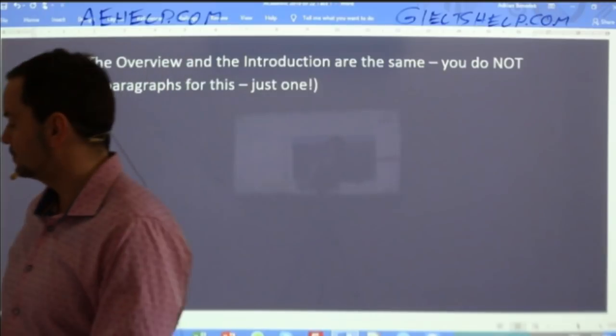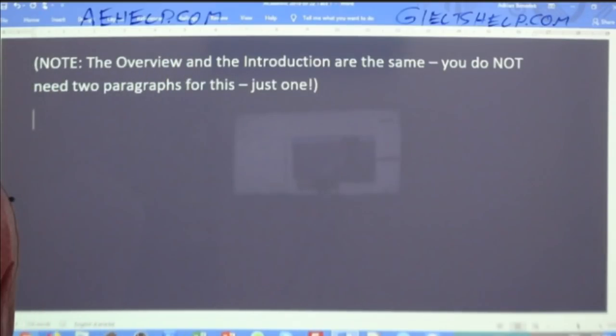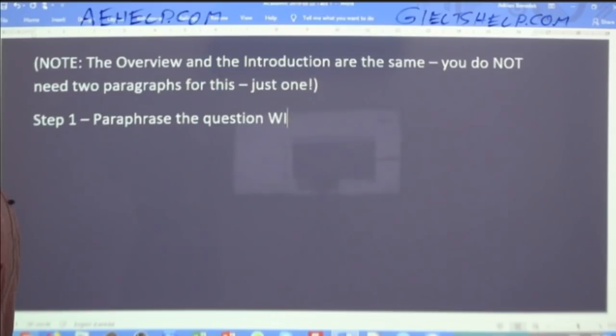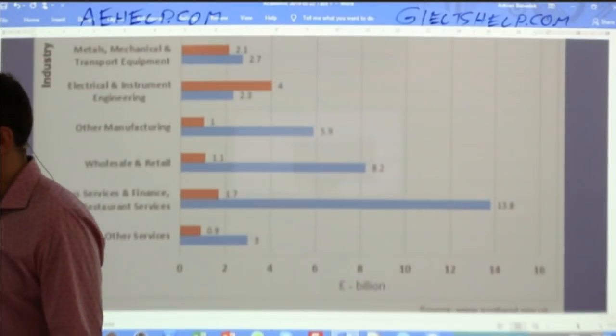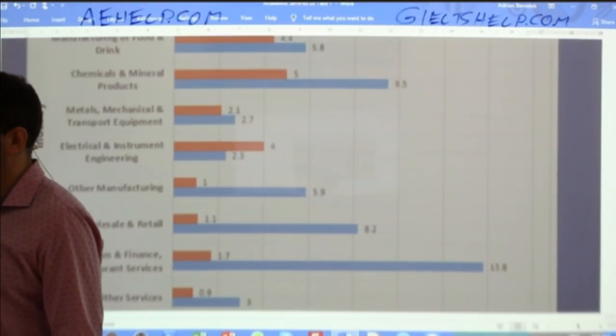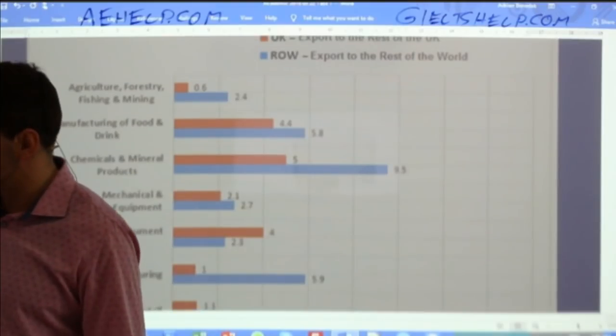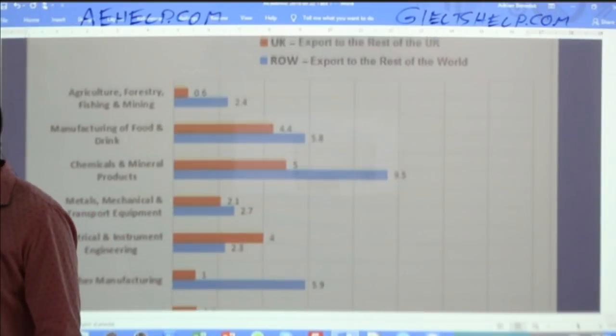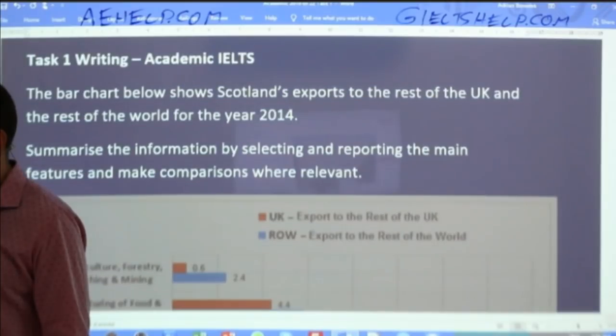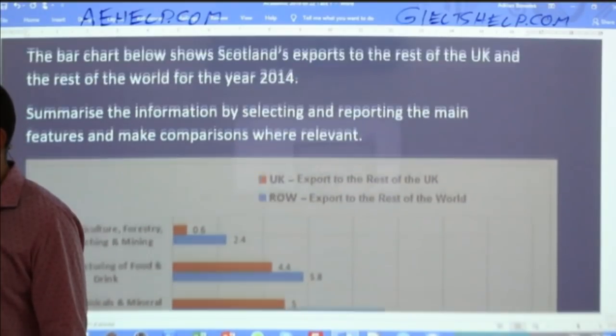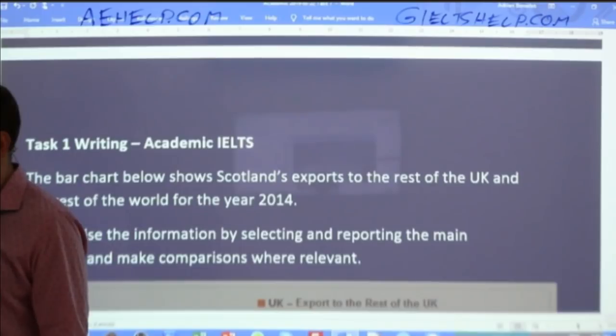So step 1, paraphrase the question with more detail. Let's do that. So here, and Begzod, you did a fantastic job. If you're listening, you got a band 9 on this one. So you don't worry about repeating yourself in this class. Show the world how smart you really are.